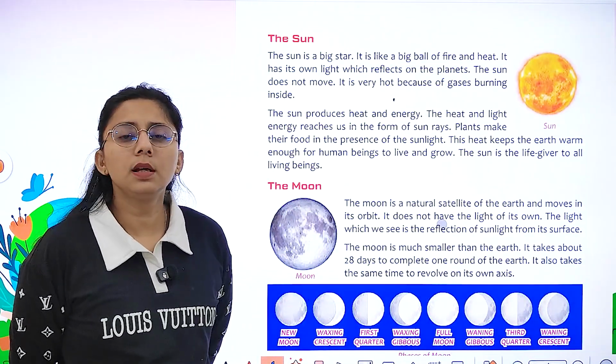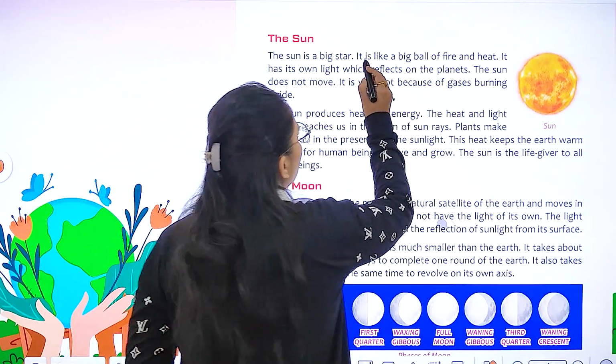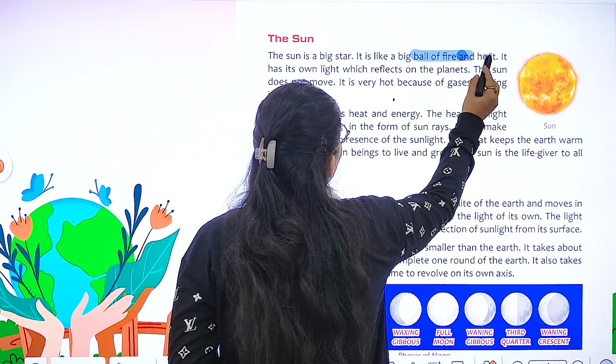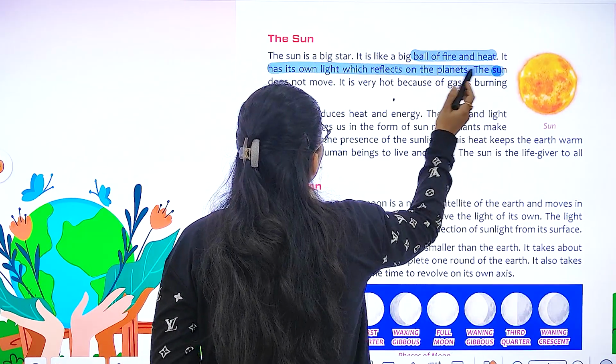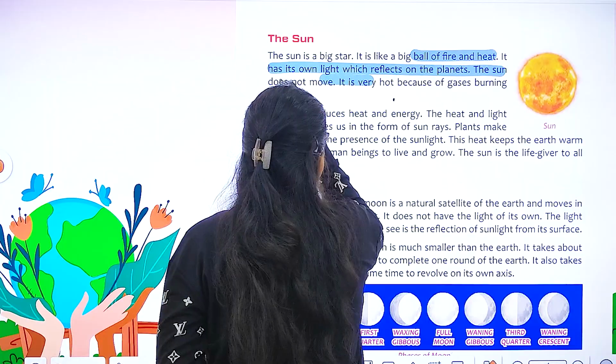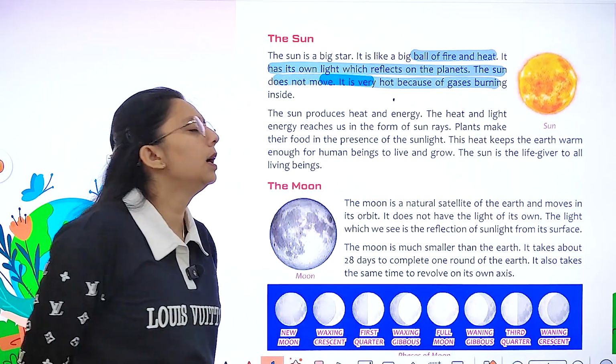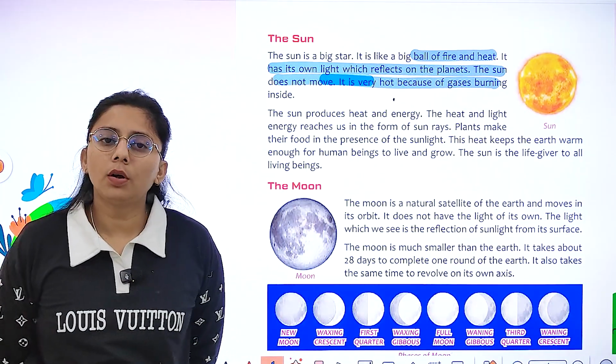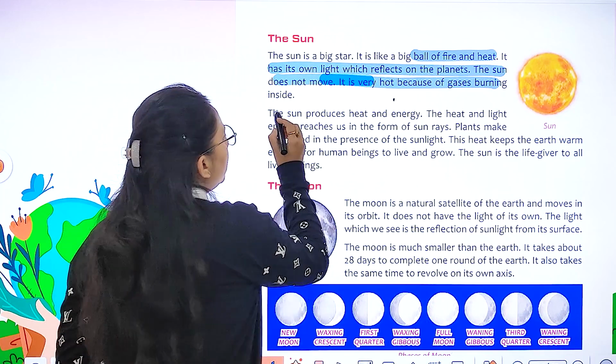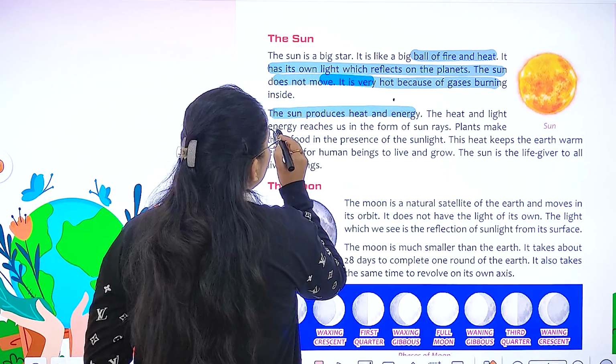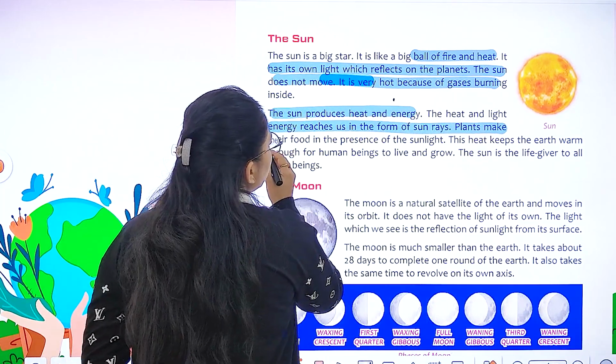Now the sun. What is the sun? It is a big star. It is like a big ball of fire and heat. It has its own light which reaches the planets. The sun does not move. It is very hot because of the gases burning inside. The sun produces heat and energy, and the heat and light energy reaches us in the form of sun rays.